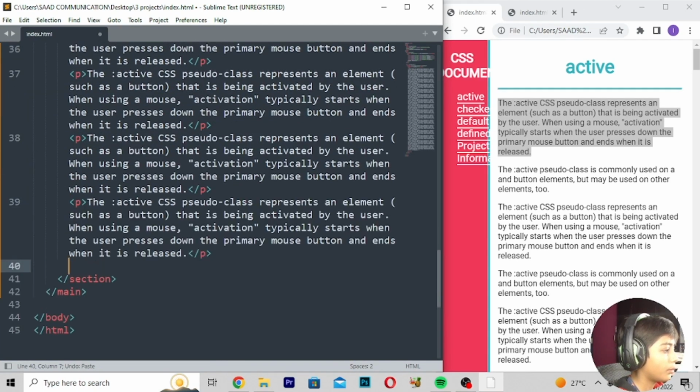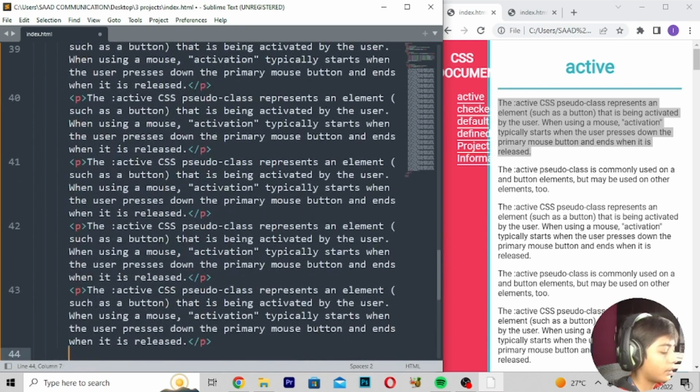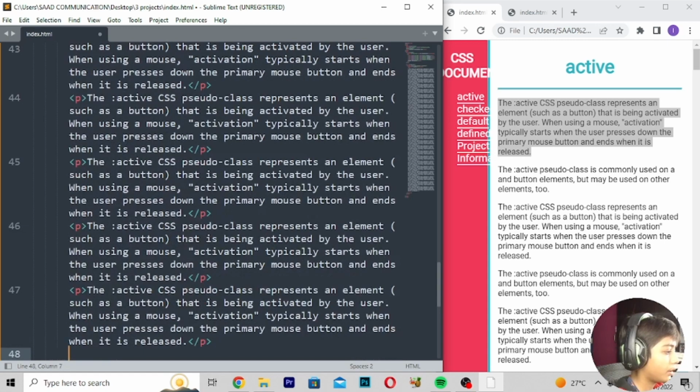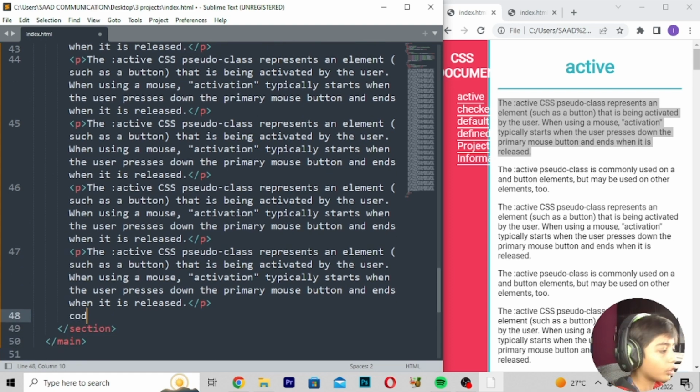Paste, paste, paste. Okay, the layer my work is done, and here you can write code.